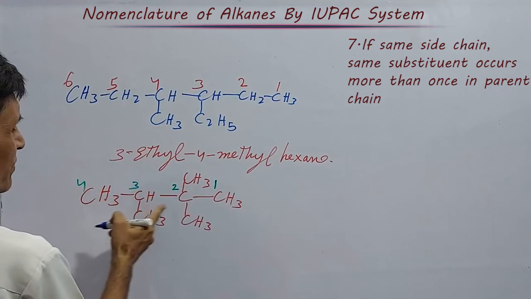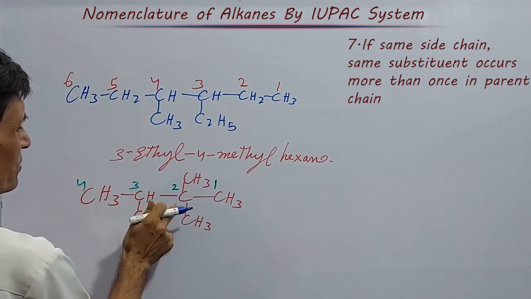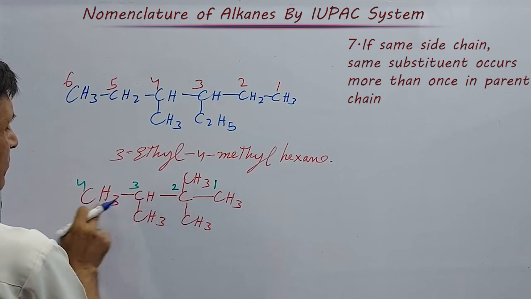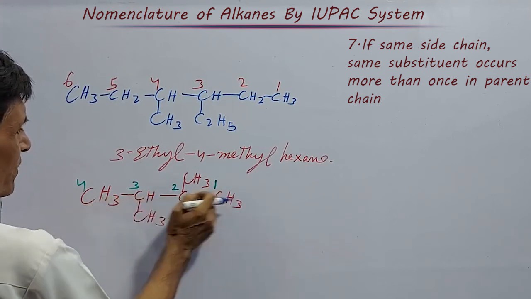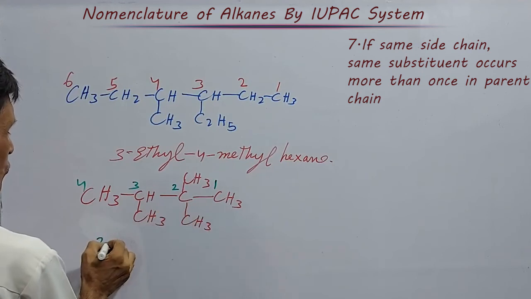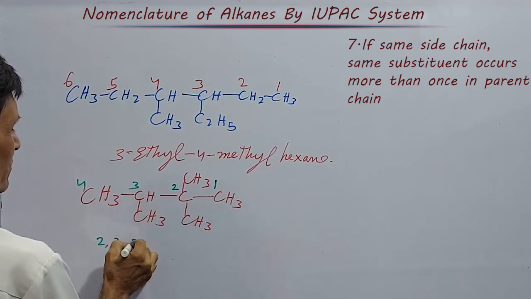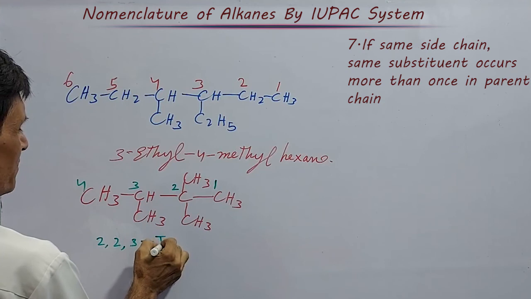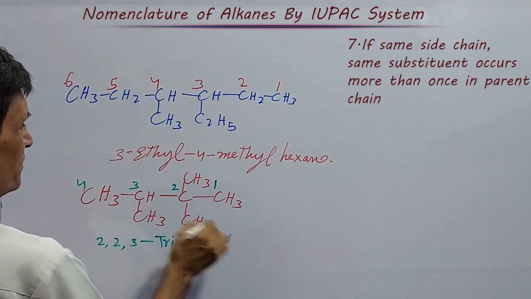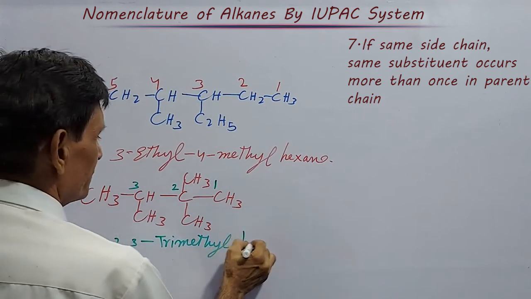If from this side we are counting 1, 2, 3, 4, then it is coming at the third position. From this side it is coming 2, and from this side it is coming 2. Then its name is 2, 2, 3-trimethylbutane.